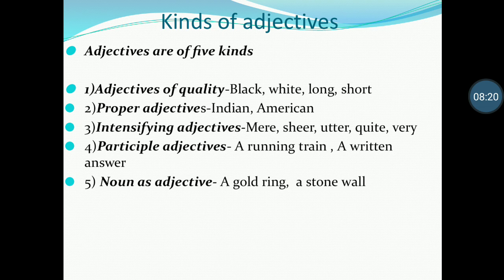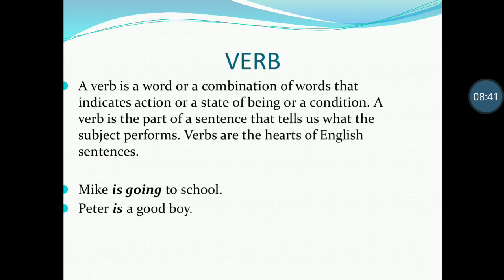So here the word written is functioning like an adjective. And noun as adjective: gold ring, stone wall. In this construction, a noun is functioning as a modifier to another noun, describing the quality or material. So a noun can also function as an adjective.